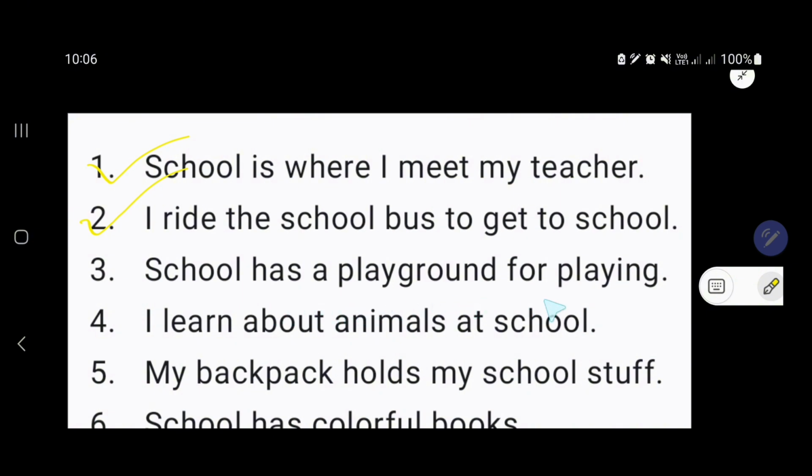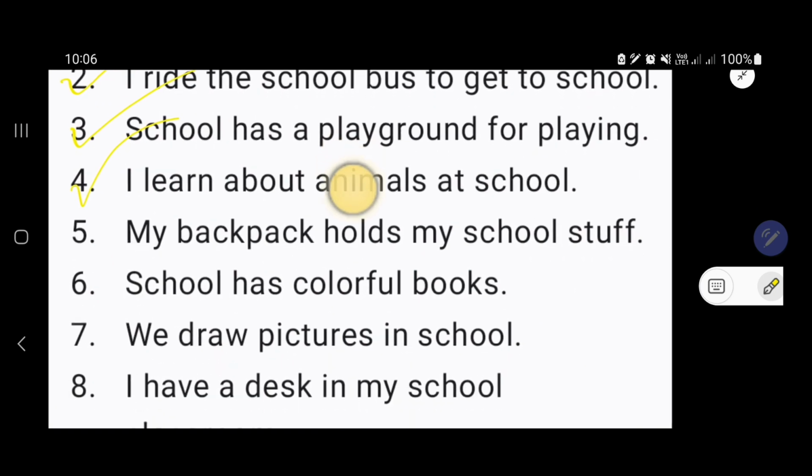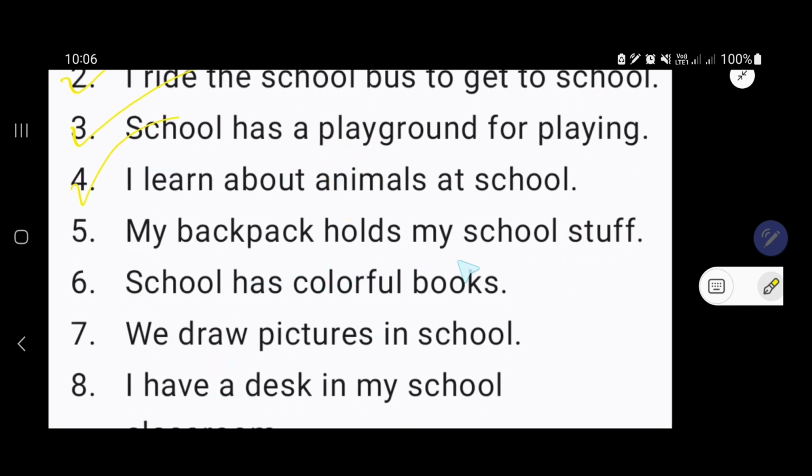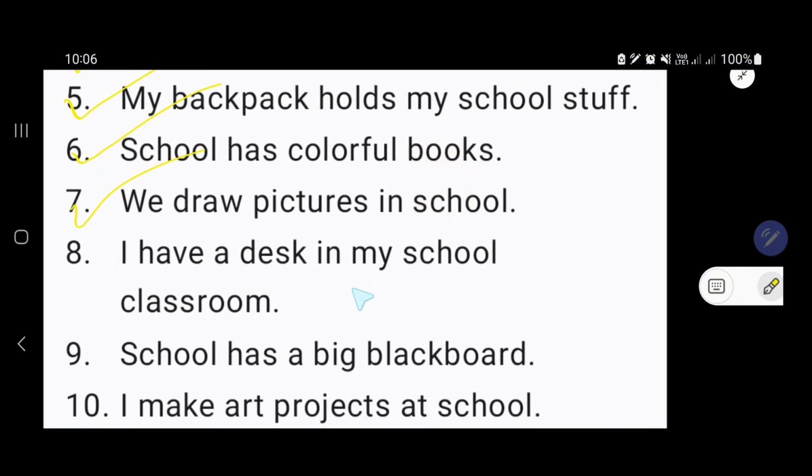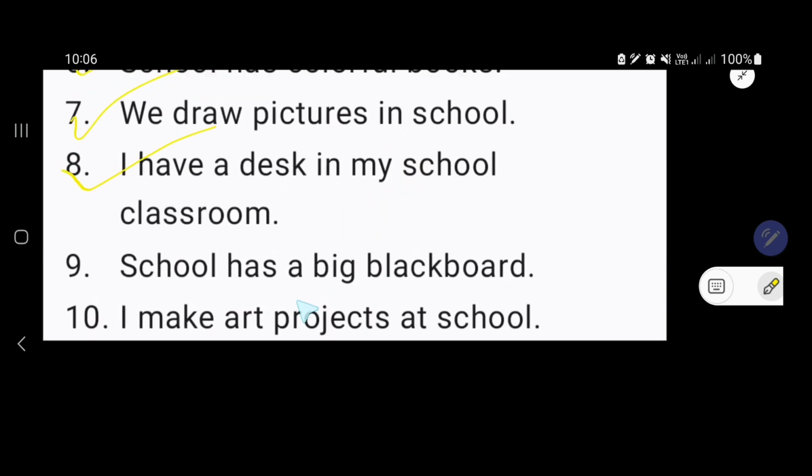School has a playground for playing. I learn about animals at school. My backpack holds my school stuff. School has colorful books. We draw pictures in school. I have a desk in my school classroom. School has a big blackboard. I make art projects at school.